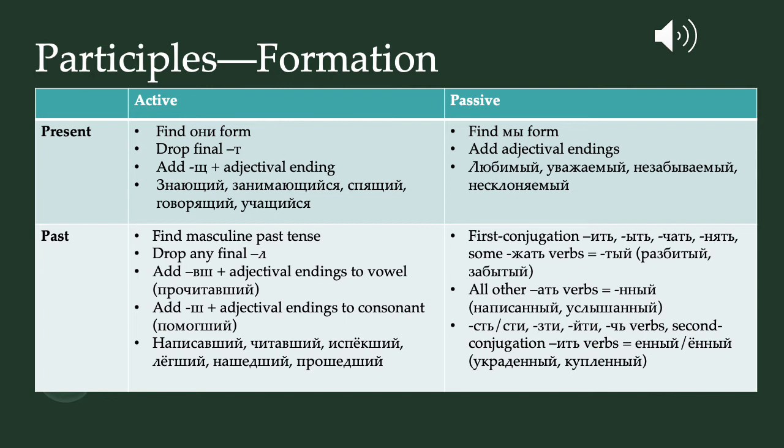All the other at verbs are going to replace that te at the end of the infinitive with nn and adjectival endings. And so we get napisany or uslyšený. And then the final group, we have these st, sti, zti, iti, and ch verbs, and then second conjugation it verbs. Those are the ones where we have the yenly, yonly formation. So ukradzieny, kupiony.